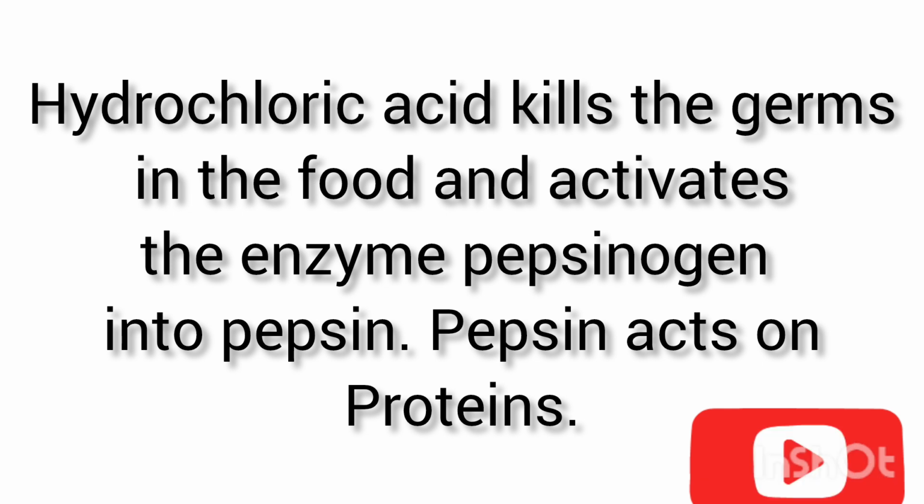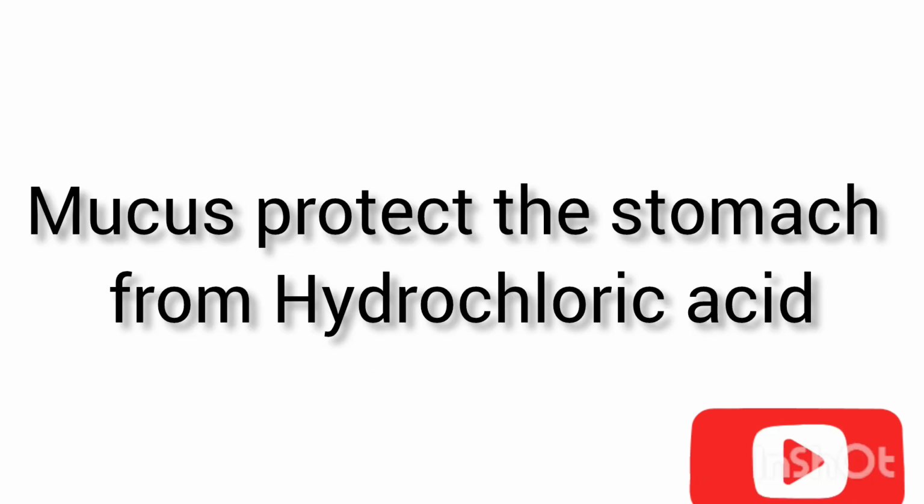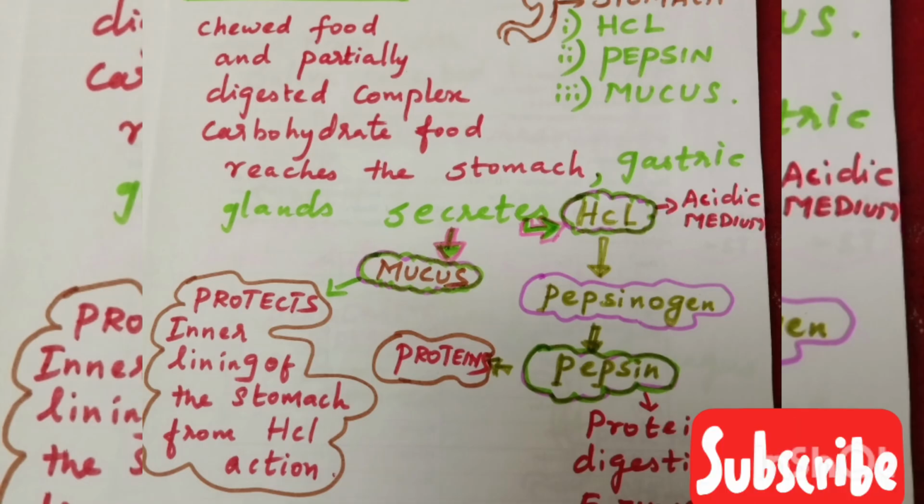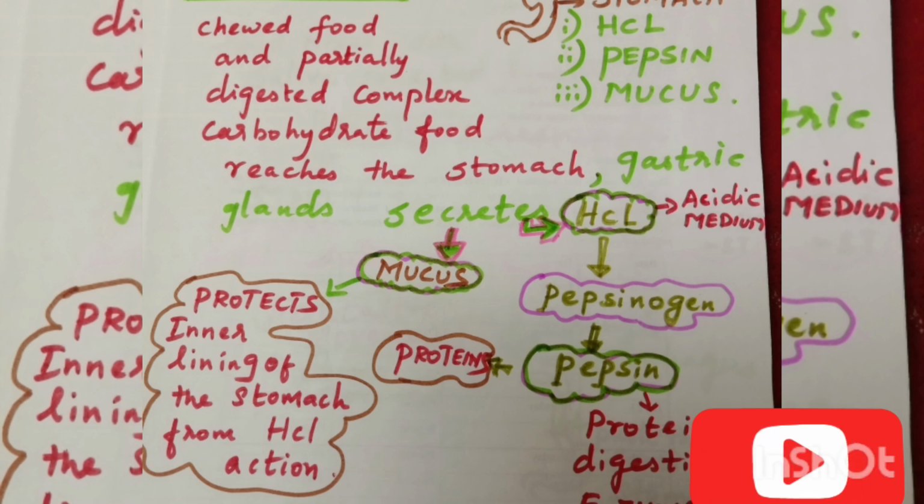So what is the function of mucus? It will protect the stomach from the secretions of hydrochloric acid, and then the pepsin will act on the proteins. They will convert them into amino acids. So this pepsin will be activated by the hydrochloric acid, because this hydrochloric acid only will enhance the activity of the pepsinogen. So this pepsinogen will be converted into pepsin, and this pepsin will act on the proteins and then be converted into amino acids. This is about the digestion in the stomach.